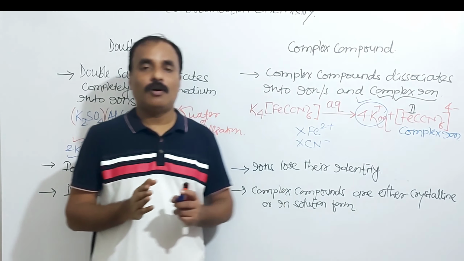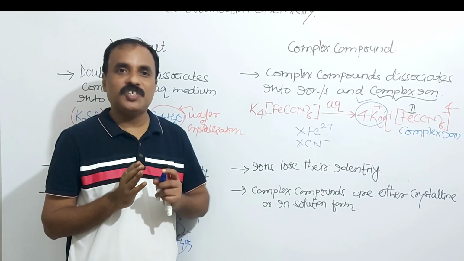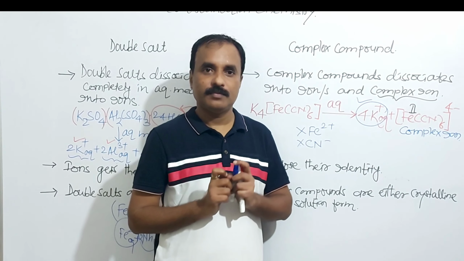Remember, a complex is the combination of metal and ligands. A ligand is an electron pair donor species. A ligand is a Lewis base and the metal ion is a Lewis acid. Isn't it? About this, in detail in the next lecture. Is it clear? Any doubt? Thank you very much.